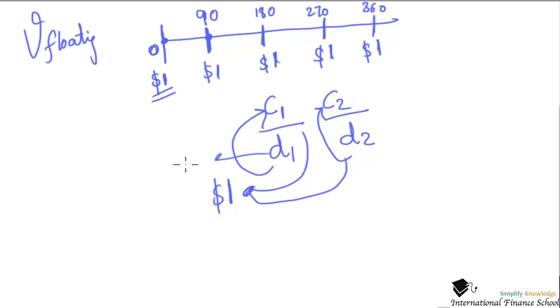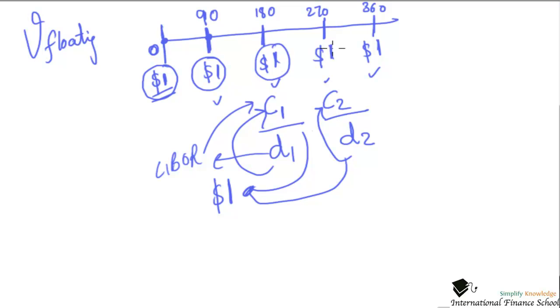Since the discount factor is the LIBOR here and LIBOR decides your coupons, for a floating rate coupon, I know without even worrying about what will be the LIBOR here, here or here, I do not care. All I know, the value should be equal to the par at the settlement dates of the coupons.